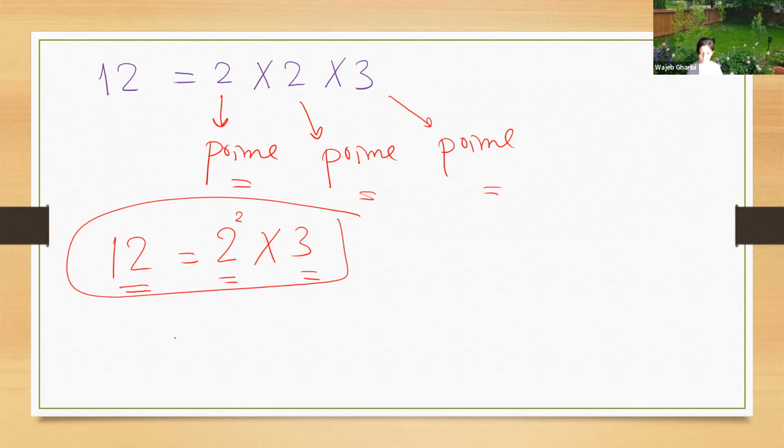Now the question is how to factorize, how to write any integer as a multiplication of prime numbers. What is the method?